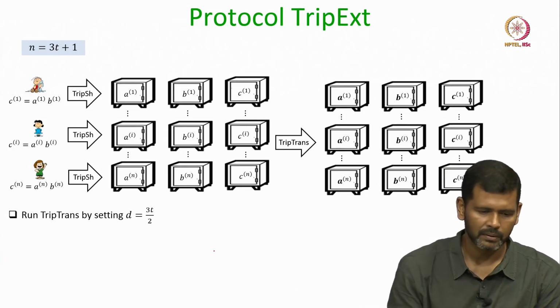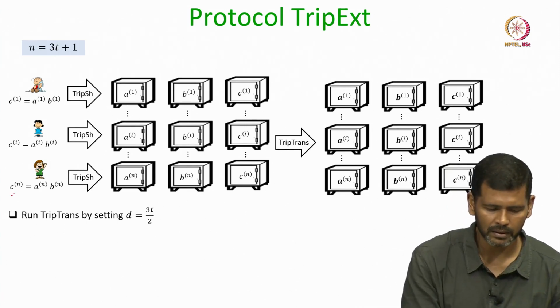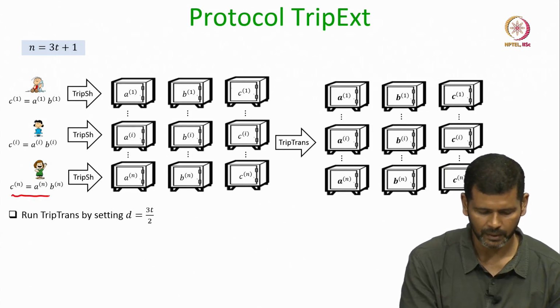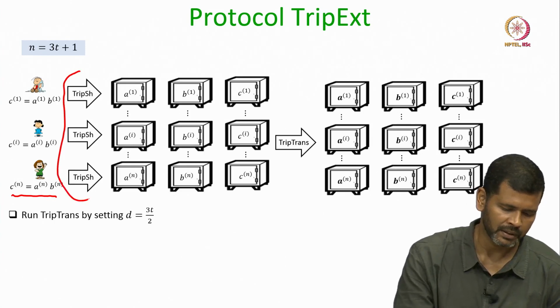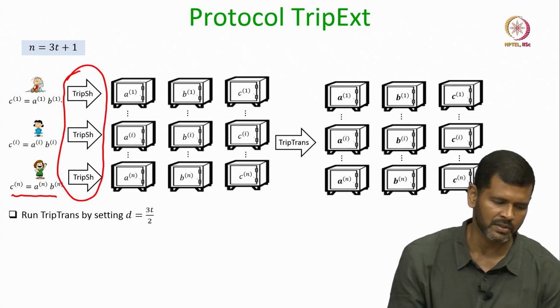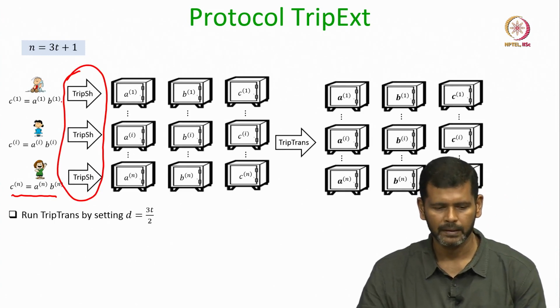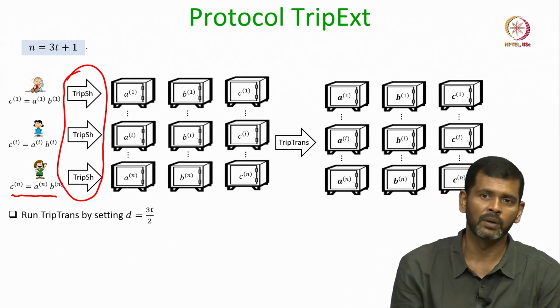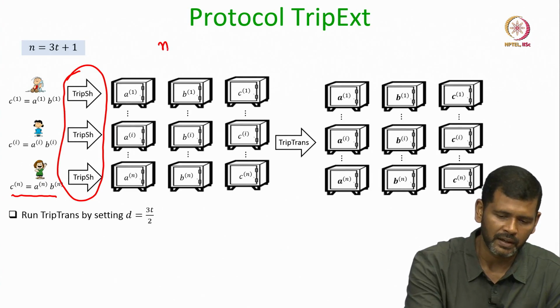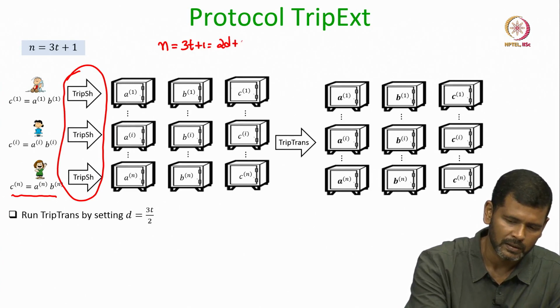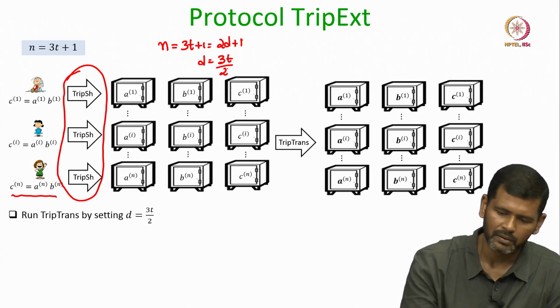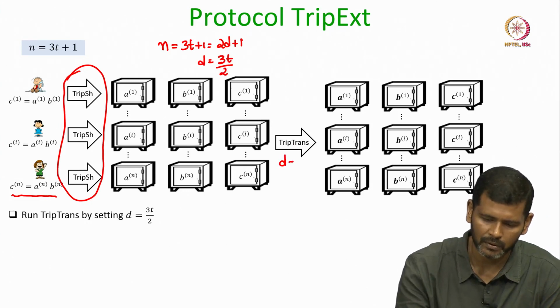Notice that here all the input triplets are guaranteed to be multiplication triplets, because these triplets are shared by individual dealers using an instance of triple sharing protocol. And we are in the case where n is equal to 3t plus 1. So, if I set n equal to 3t plus 1 and treat it as 2d plus 1, then the value of d turns out to be 3t over 2. So, I run the triple transformation protocol by setting d equal to 3t over 2.